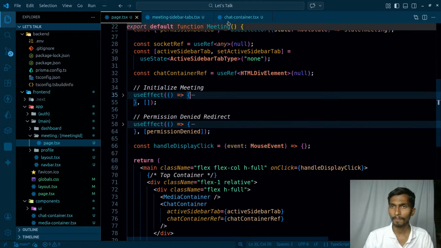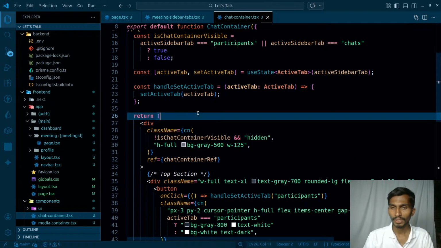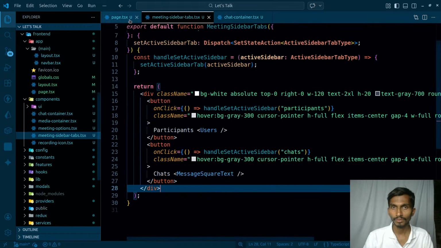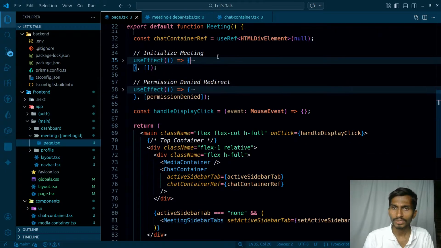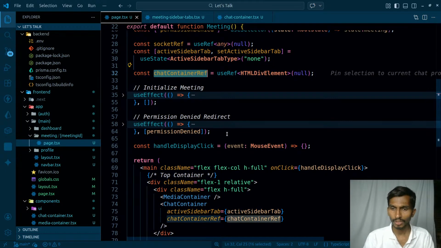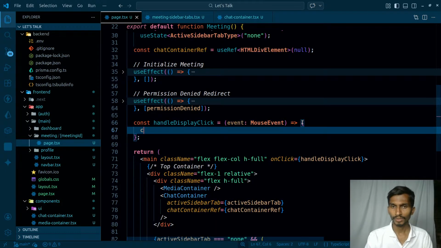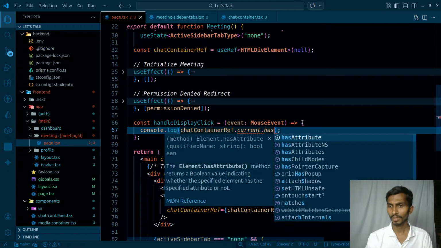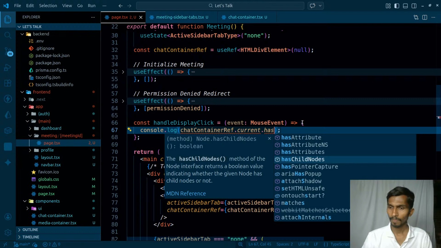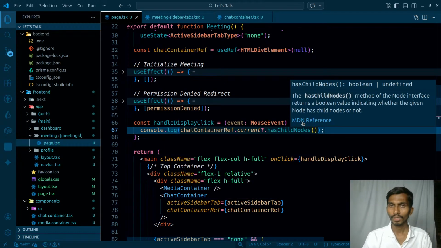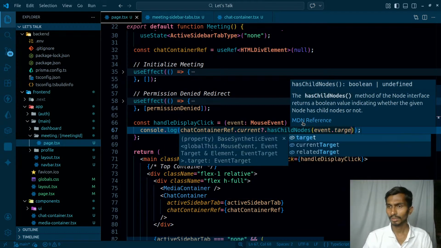So this particular thing is done, and right now I'm not getting the error, but ultimately I have the reference variable of this. I ultimately use ref of this. Once I have that, then I will be checking whether it has that or not. So wherever I'm going to be clicking, console.log chatContainerRef.current.hasChildNodes and event.target.